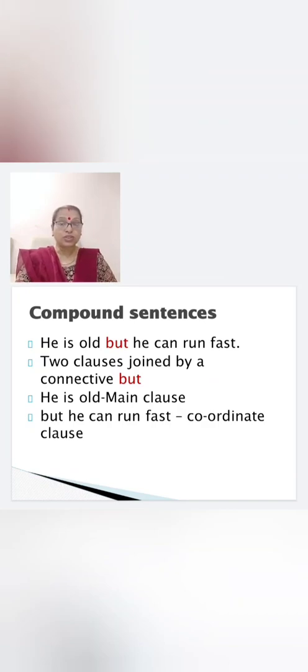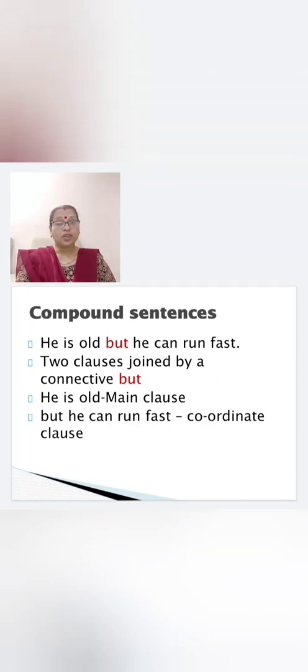Both the clauses are main clauses, and they are joined by the coordinating conjunctions you have studied before. So this can also be called a coordinate clause.